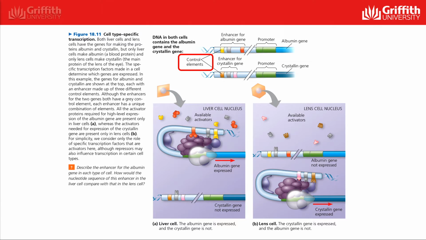We can see that each gene has enhancer regions of 3 different control elements that are made up of a unique combination of elements. Certain activators bind to the enhancers for the albumin genes and promote the expression of albumin in liver cells, while a different set of activators in the lens cells bind to the enhancers for the crystallin genes and promote the expression of crystallin. As a result, each cell produces cell-specific proteins.